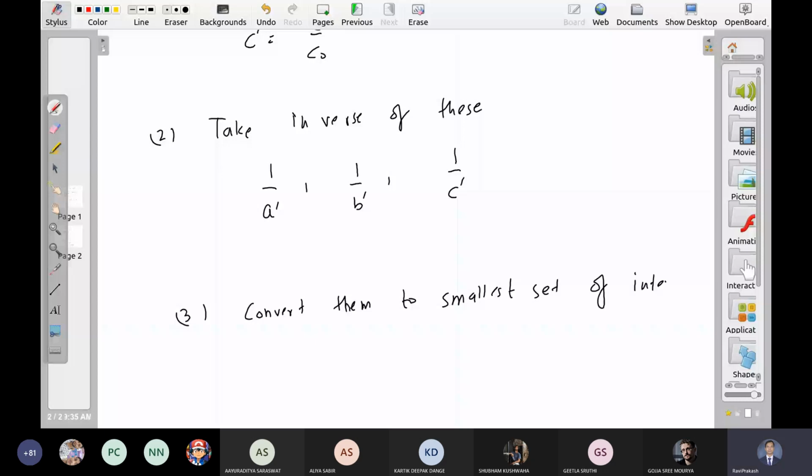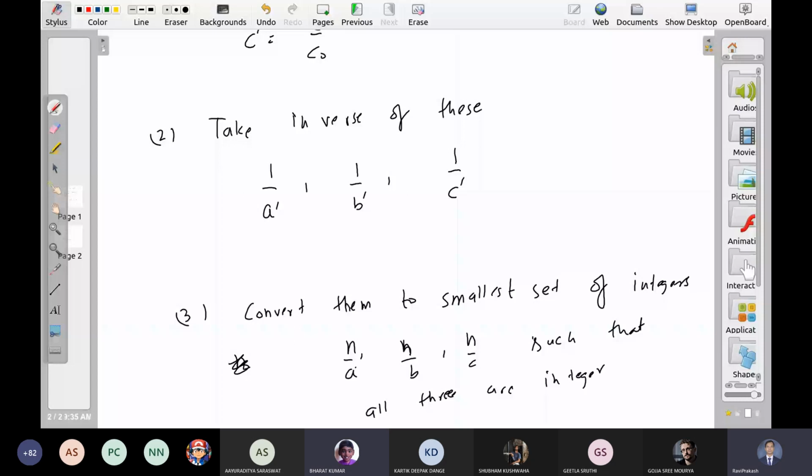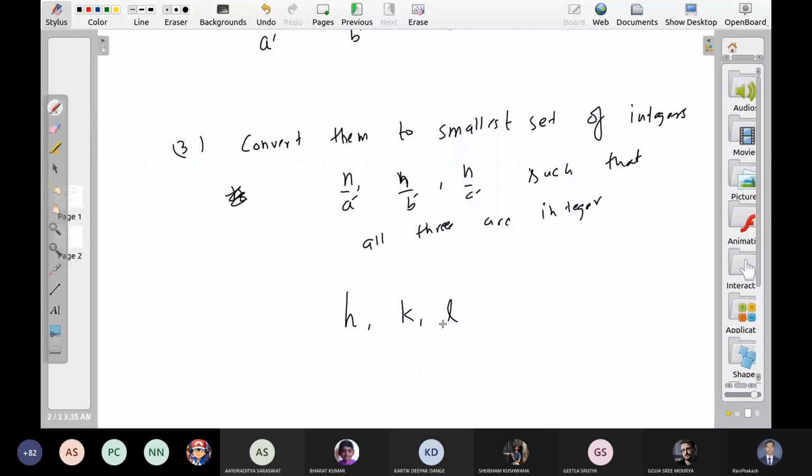So we multiply them with some number, let us say n, so that we get n upon A prime, n upon B prime, n upon C prime, such that all three are integers. Now we call these numbers h, k, l, and they are enclosed in a particular type of bracket.